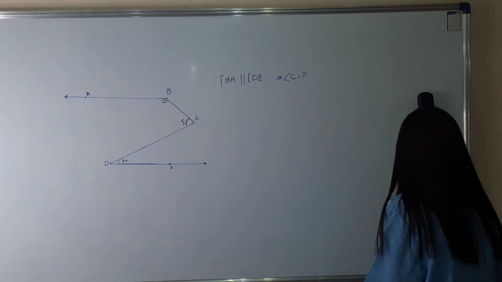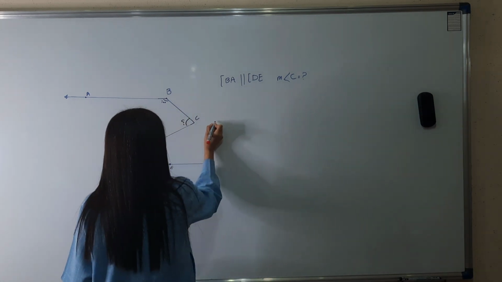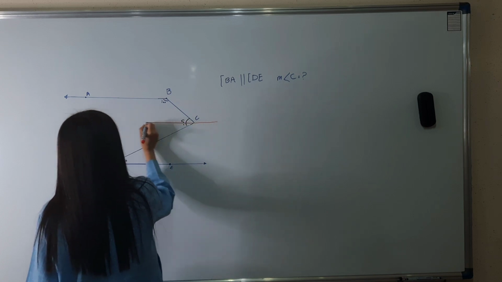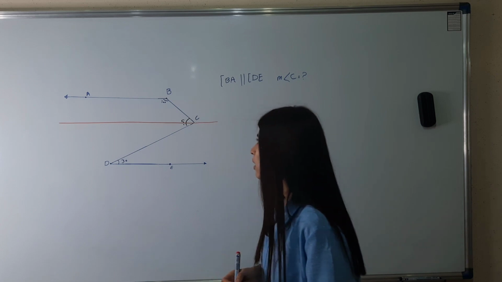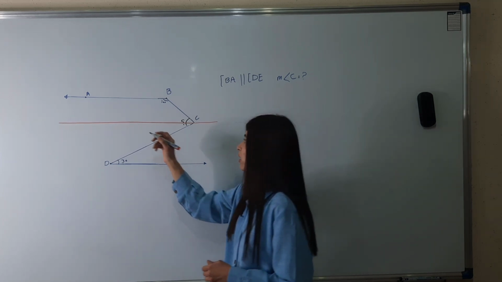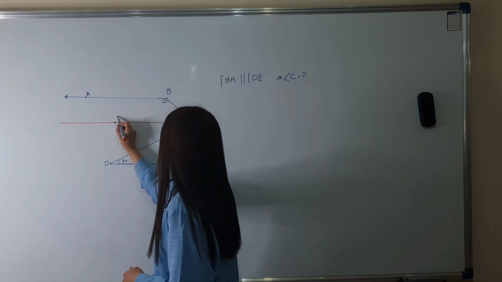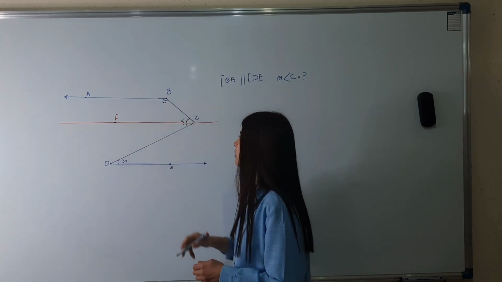So, I draw a line and put a point on the line to help me read this angle.